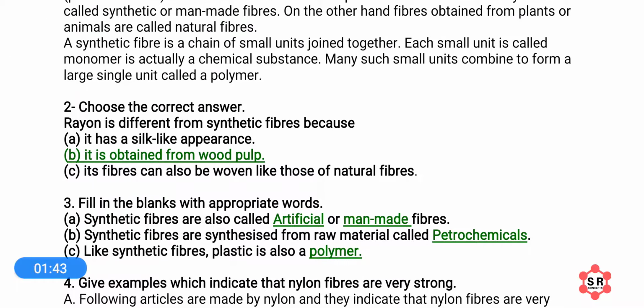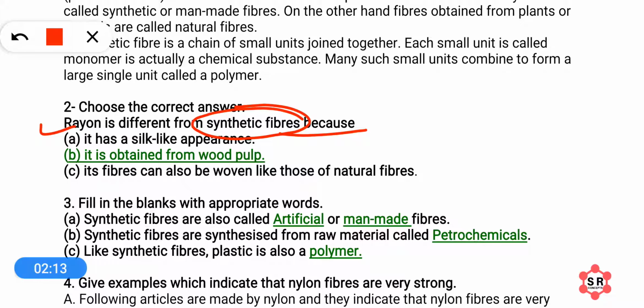Now, the second question, choose the correct answer. Rayon is different from synthetic fibers because we know, dear students, that rayon is just artificial silk, right? And it is produced from the treatment of wood pulp. But wood pulp is actually obtained from plants. So the raw material of rayon is obtained from plants, but for synthetic fibers, the raw material is petroleum.